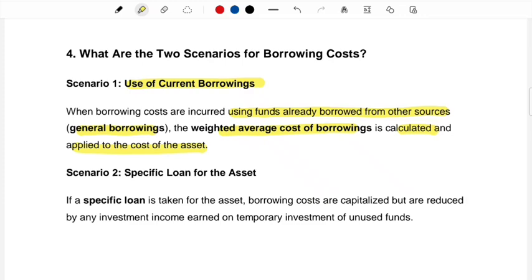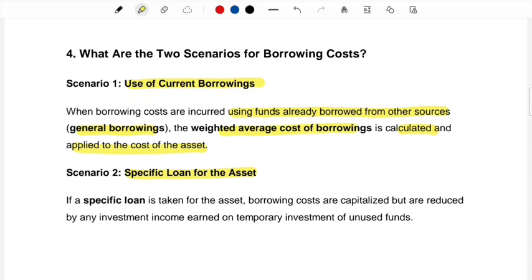An entity can have general borrowings, or an entity can have a specific loan for the asset. So you go to the bank or any other loan provider and you would be taking specific funds for the construction of the asset. In that situation, you would already know how much interest you have to pay, right? So that will be your borrowing cost. But what an entity can also do is, if they have taken a specific loan for the asset, they can also take some of that loan and invest it somewhere to earn interest income.